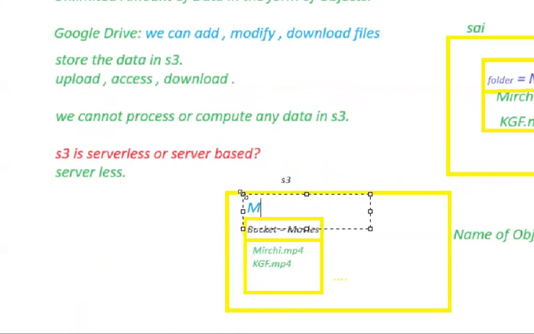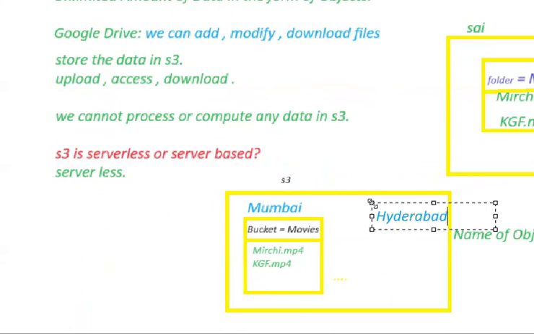Mumbai region. And now I just went to which region? Hyderabad region. Can I see this bucket in here? No, you cannot see that bucket in Hyderabad region.